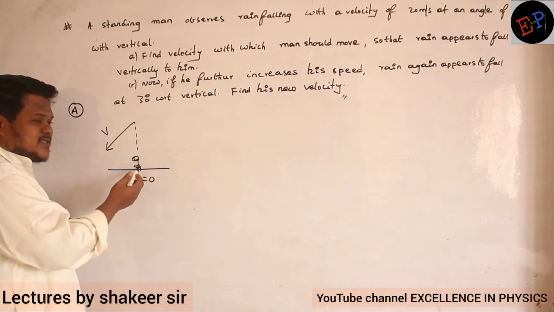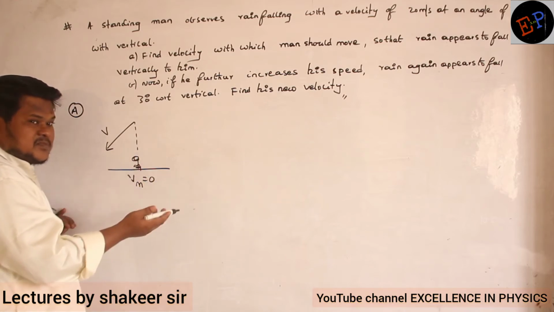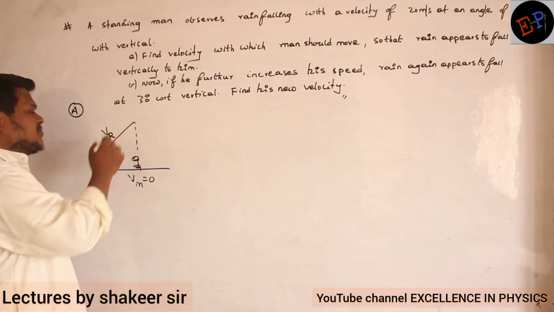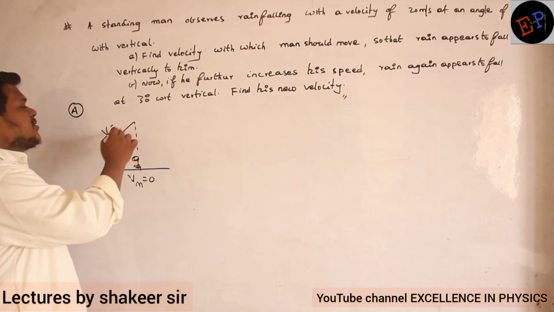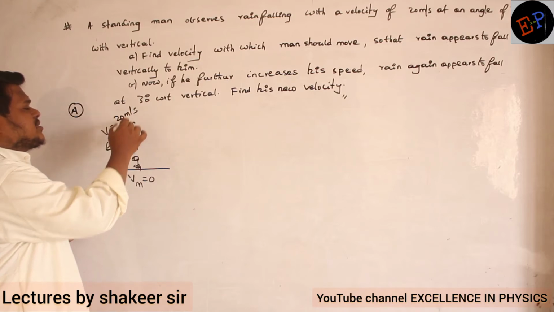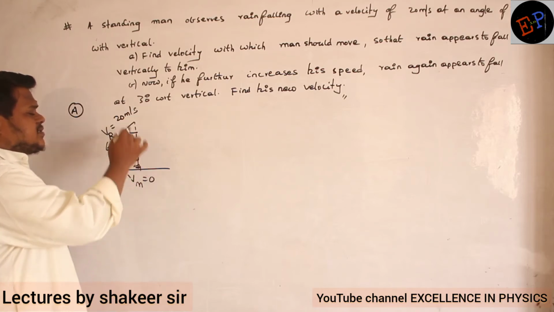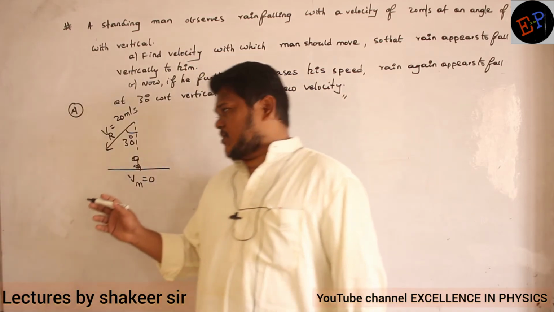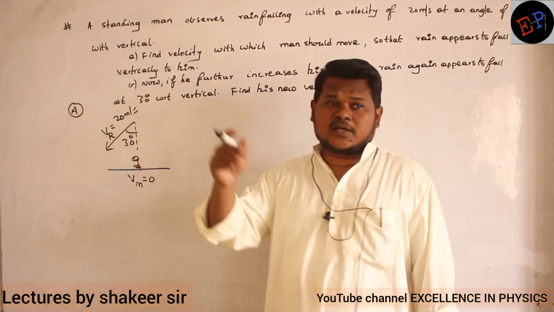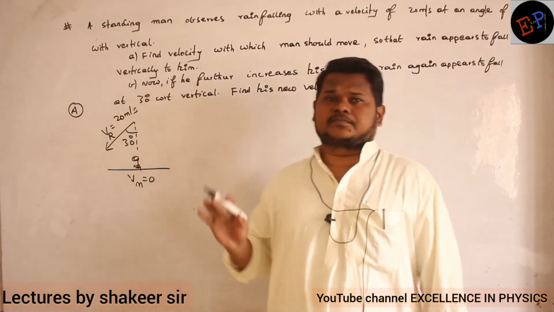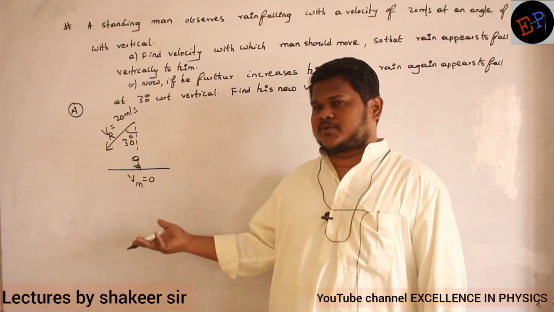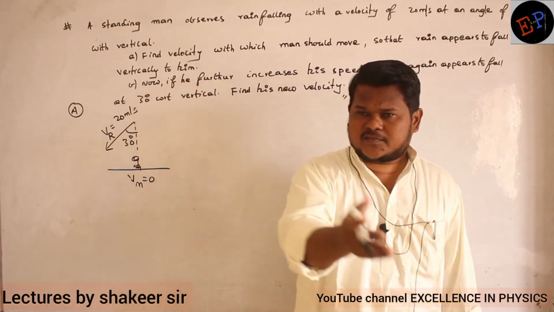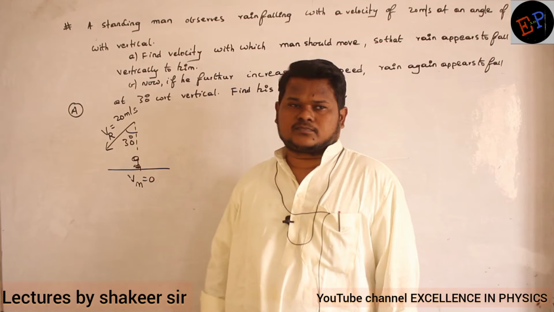So velocity of rain with respect to man is nothing but velocity of rain with respect to ground also, because he is in rest position. Or you can just say this is the actual velocity of the rain. What is the actual velocity of the rain? 20 meters per second at an angle of 30 degrees with respect to vertical. Are you able to understand the language which we are using here? If he is in rest position, he will observe the velocity of the rain with respect to ground.